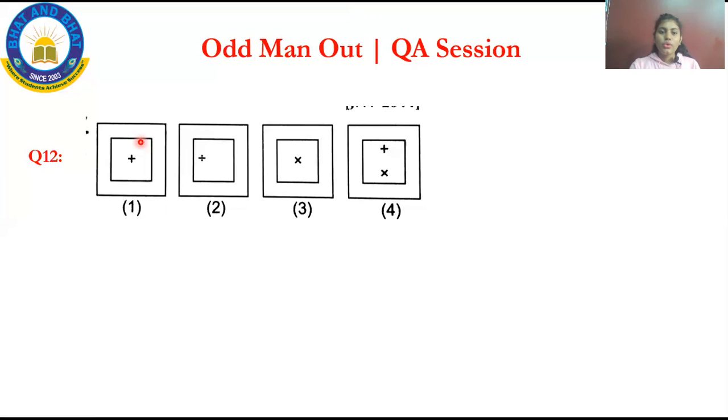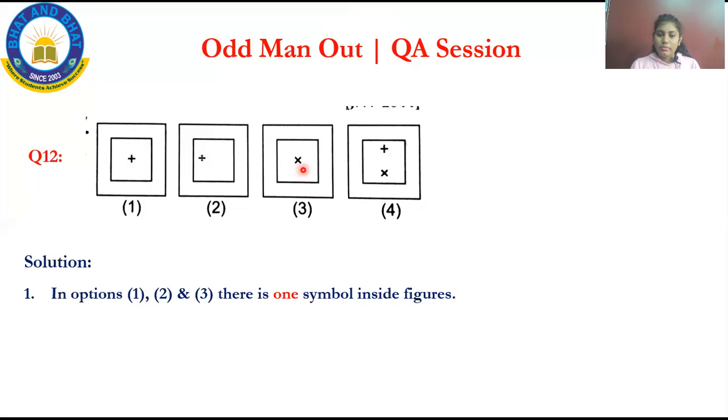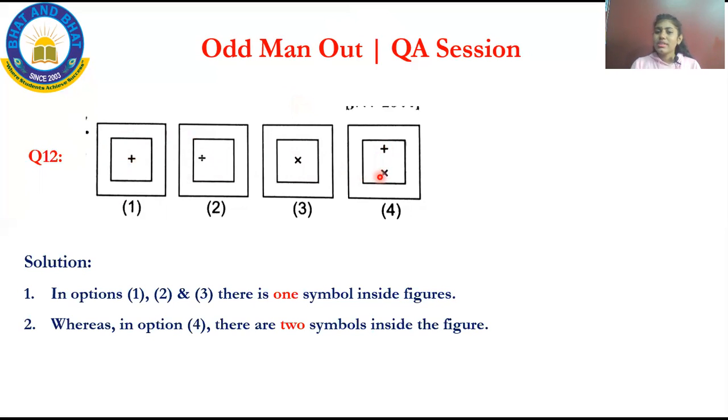What is the answer now? See, this is figure 1, it is only one symbol, that is the plus symbol. In figure 2, it is only one symbol, that is the division symbol. Option 3 is one symbol, that is multiplication. But option 4 is having two symbols. Can you see, a plus and another one is multiplication. So what is the correct option? Obviously, it is option 4. By looking at the options only, you can say.